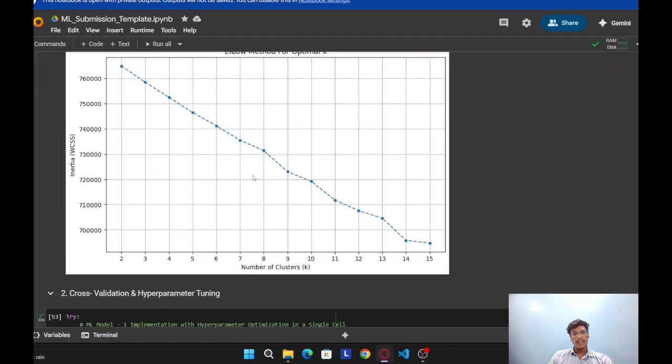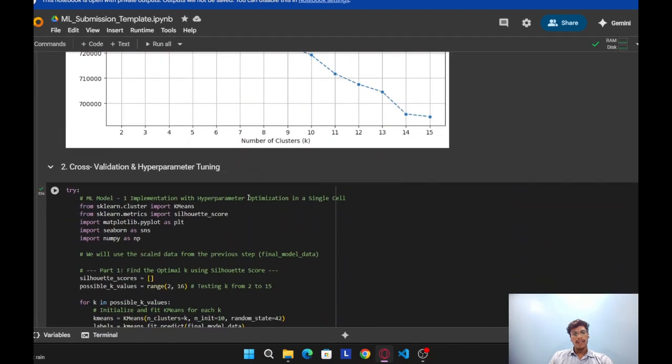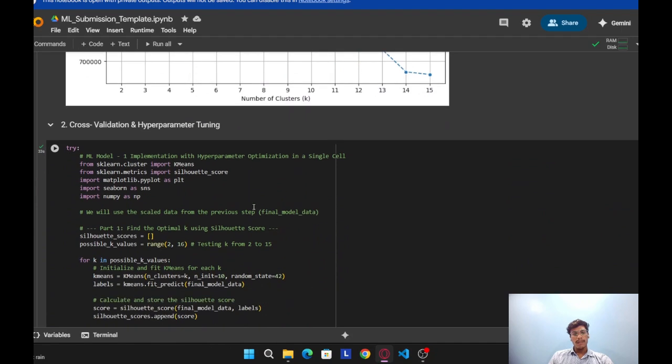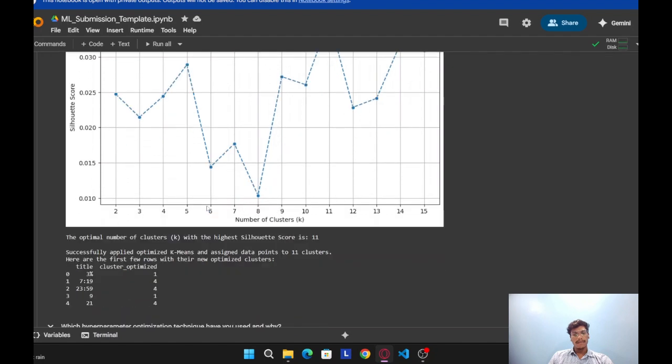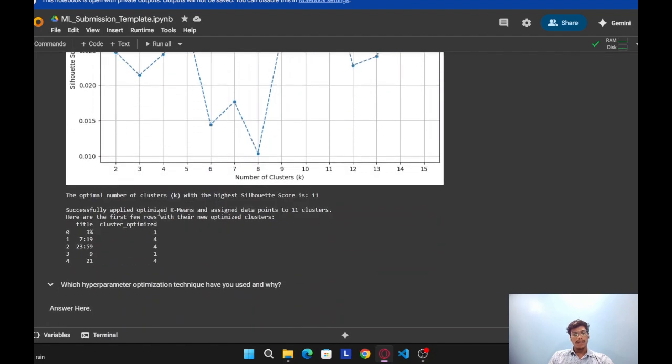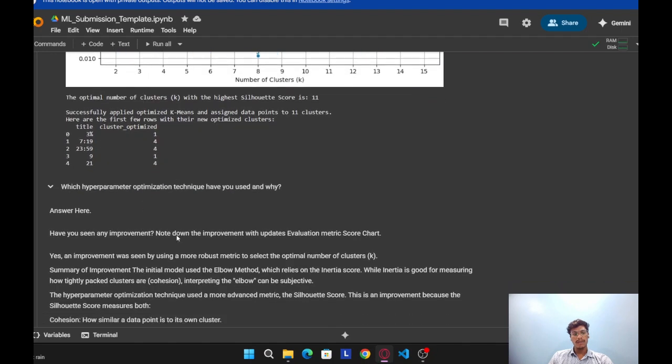Cross-validation and hyperparameter tuning: you can see the output here. Successfully applied optimized k-means clustering and assigned data points to clusters. Here you can see a few rows with their new optimized cluster titles and clusters optimized.